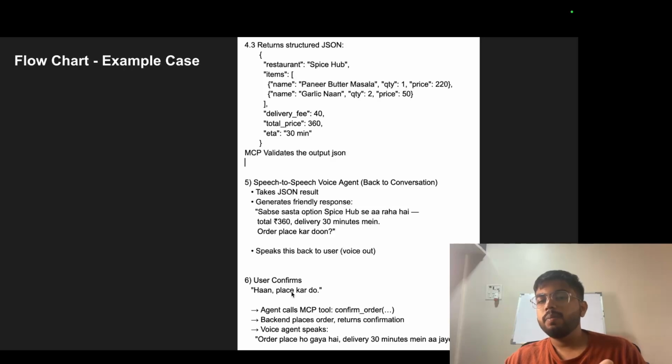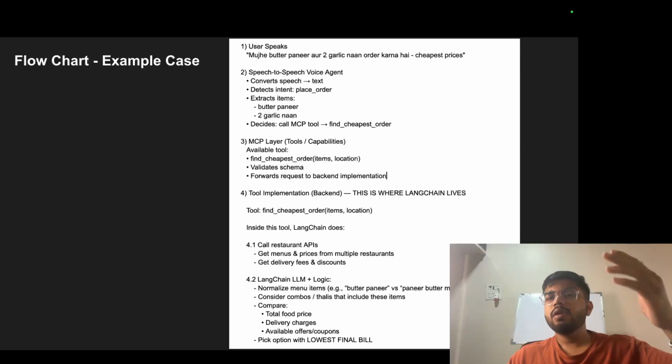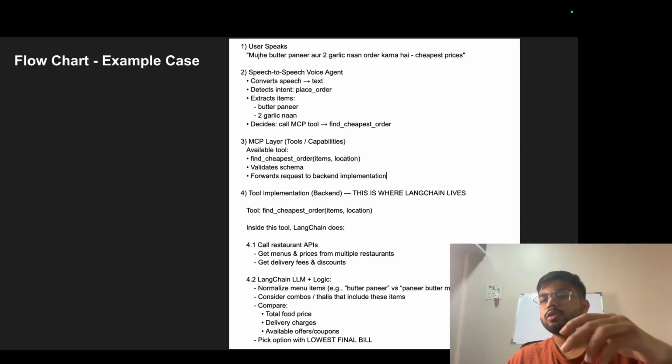User will say, "हाँ place कर दो." Again the same process will start. MCP tool, confirm order is the function. Backend places the order, returns confirmation. Voice agent will say, "order place हो गया है, delivery 30 minutes में आ जाएगा." Okay, this is how you go around building voice agents. Now here itself on the call we have built a solution for restaurant voice agents. You can go ahead and implement it.